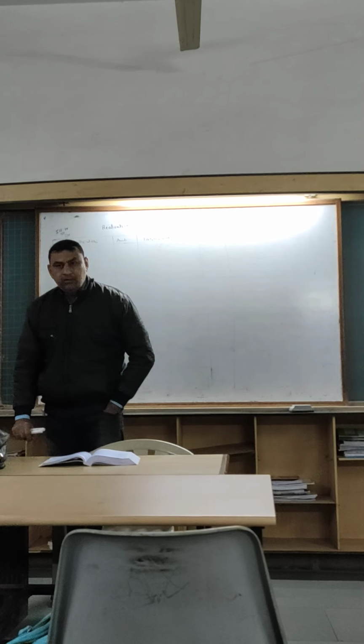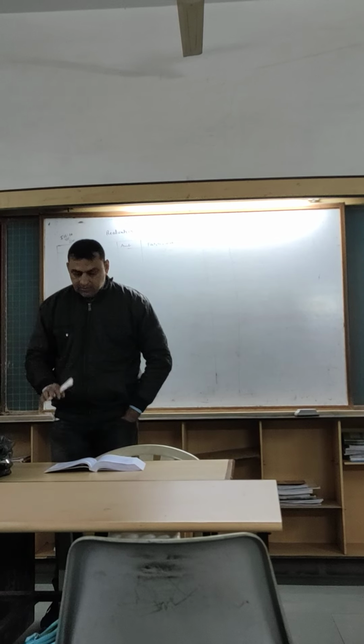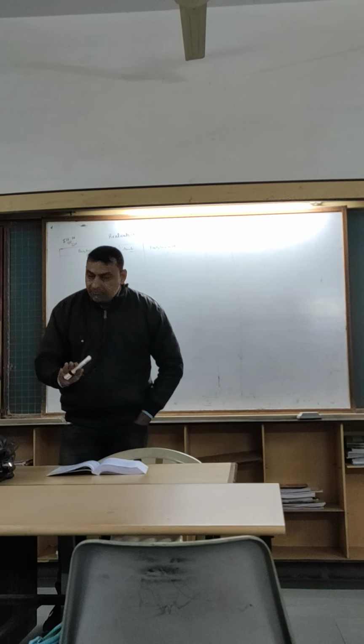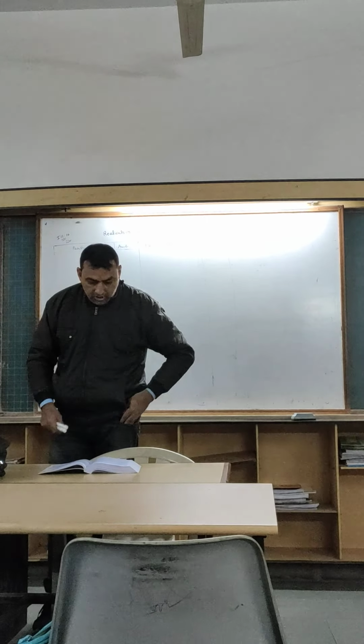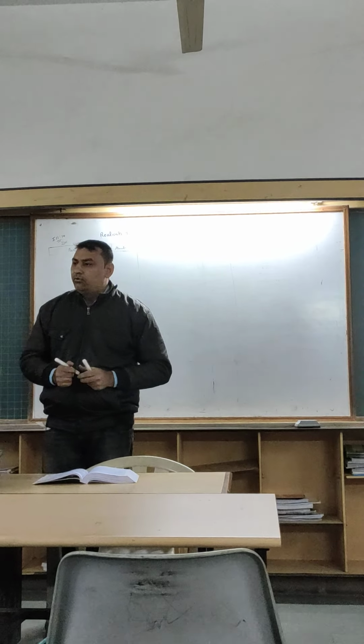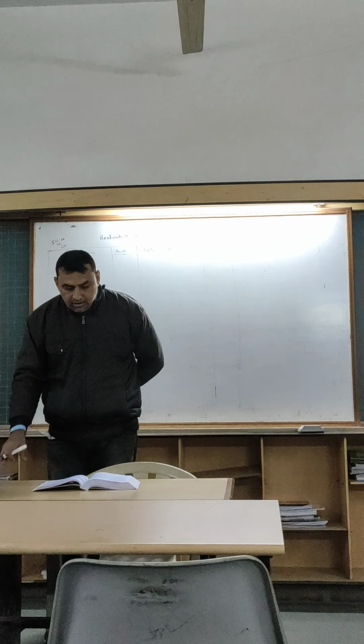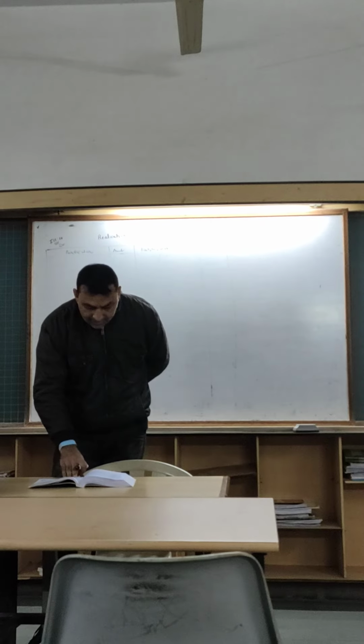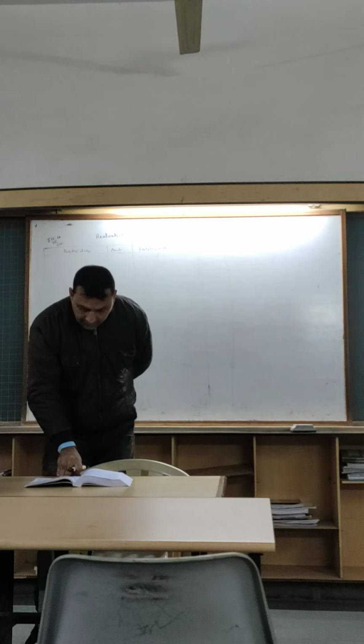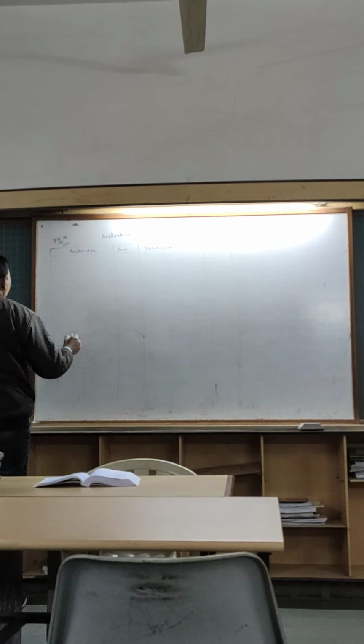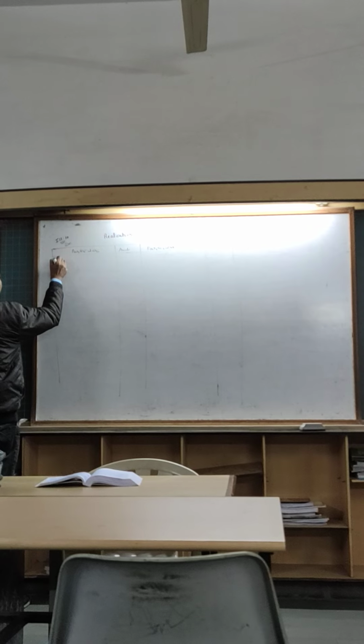In case of realization, we will not see the adjustment first. First of all, we will transfer the balance sheet to the realization account. All the liabilities will be transferred to the credit side and assets to the debit side. So let's see the first, creditors. I will start with the liability side.